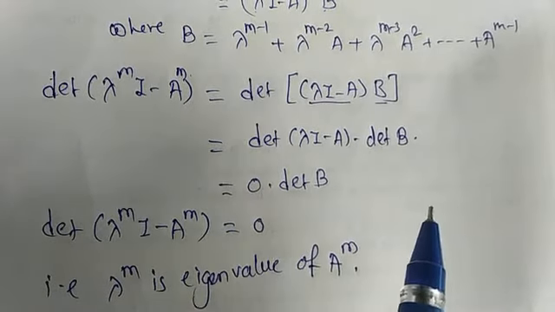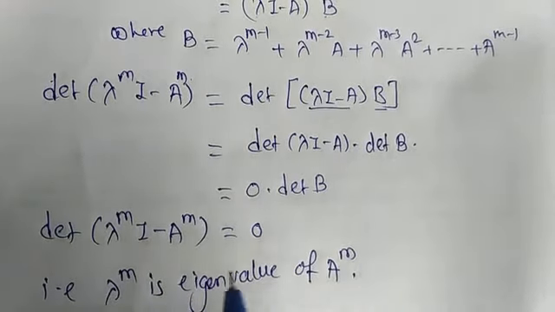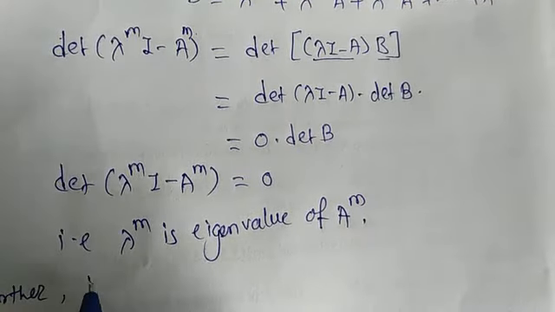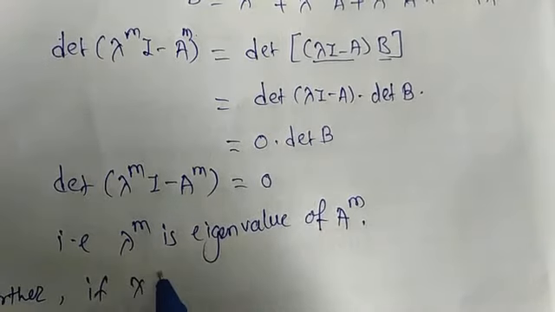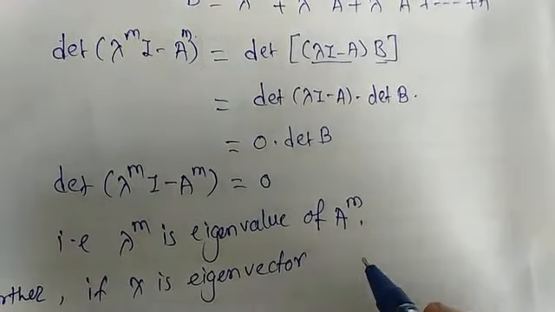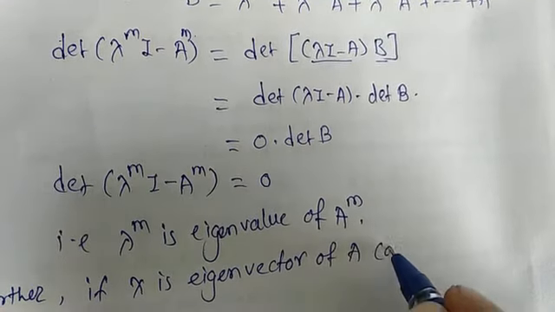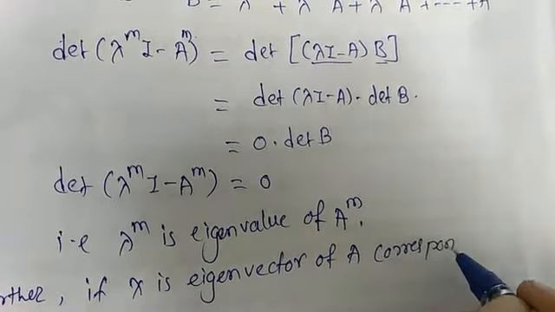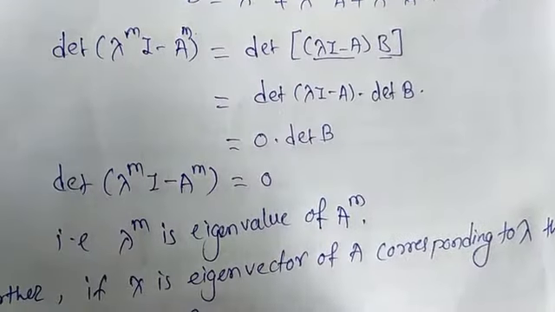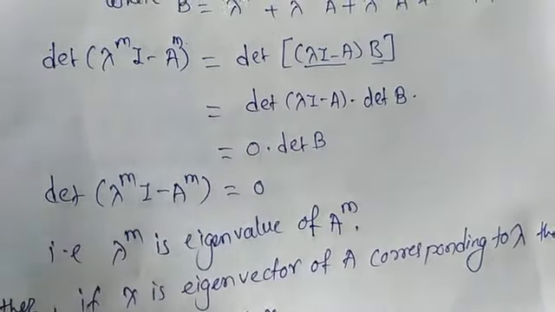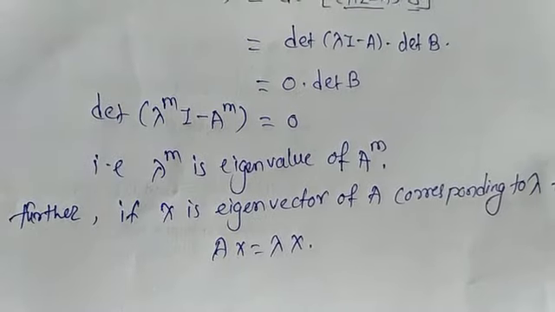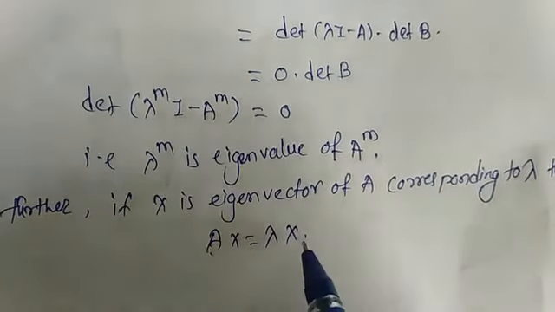Now in the second part we have to prove x is its corresponding eigenvector. Further, if x is an eigenvector of A corresponding to lambda, then we can say that Ax is equal to lambda x. Okay, by the first part, x is an eigenvector of A corresponding to lambda, so it can be written as Ax is equal to lambda x.